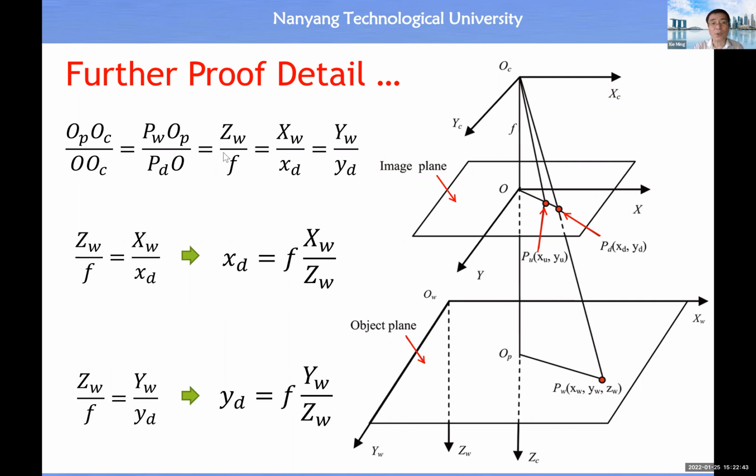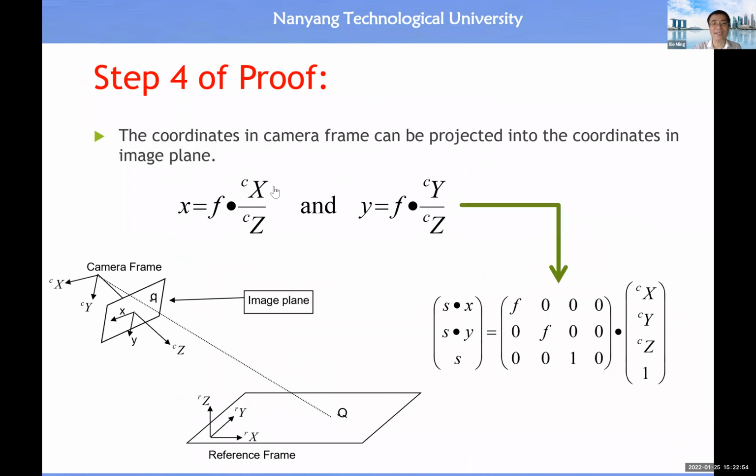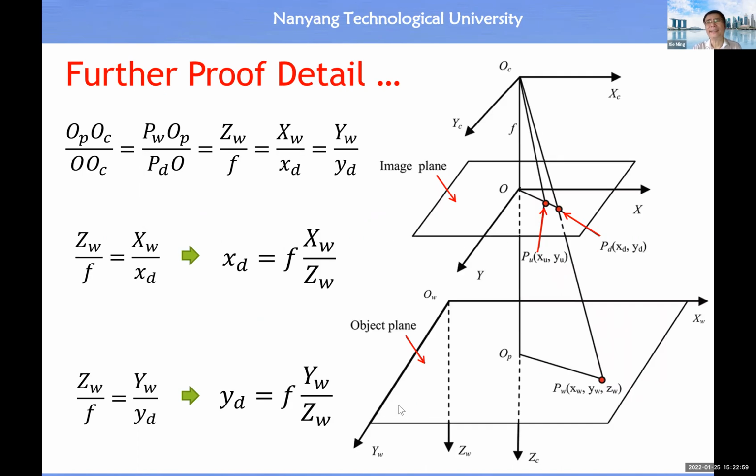Then from this equality, you know that yd is equal to the y coordinate divided by the z coordinate times the focal length, right? So immediately you see these two equalities, all right? This is a result due to the projection of the light ray emitted from point PW in the direction which will pass through the center of the lens, which is OC, and this light ray will intersect with the image plane at the point PD.